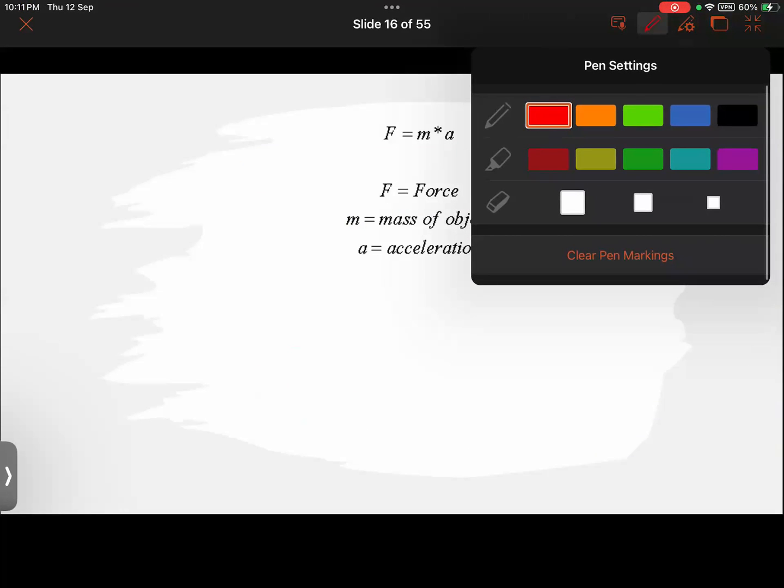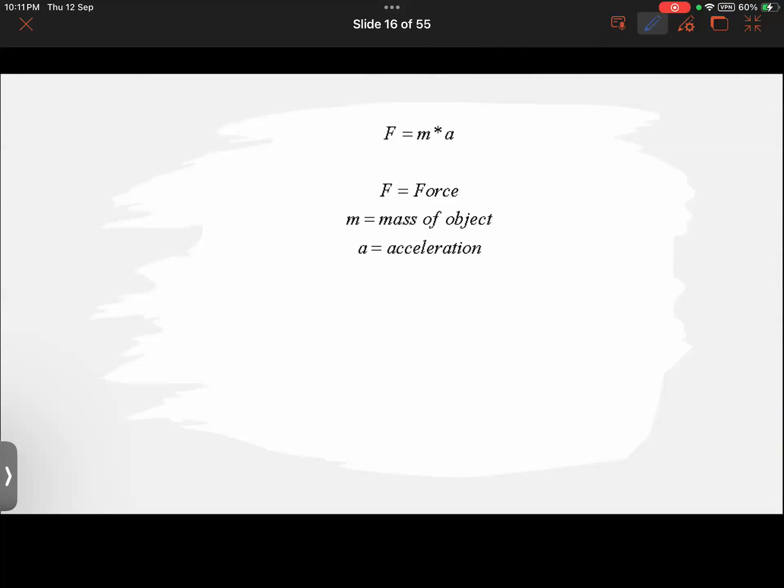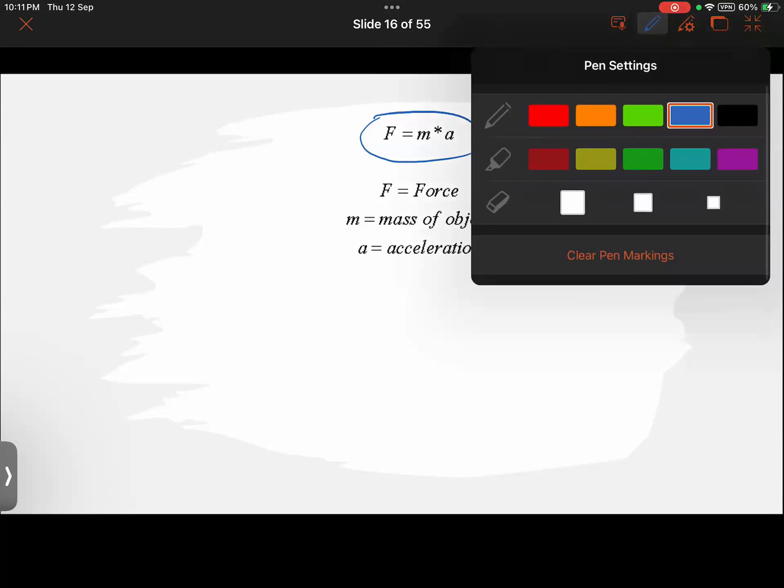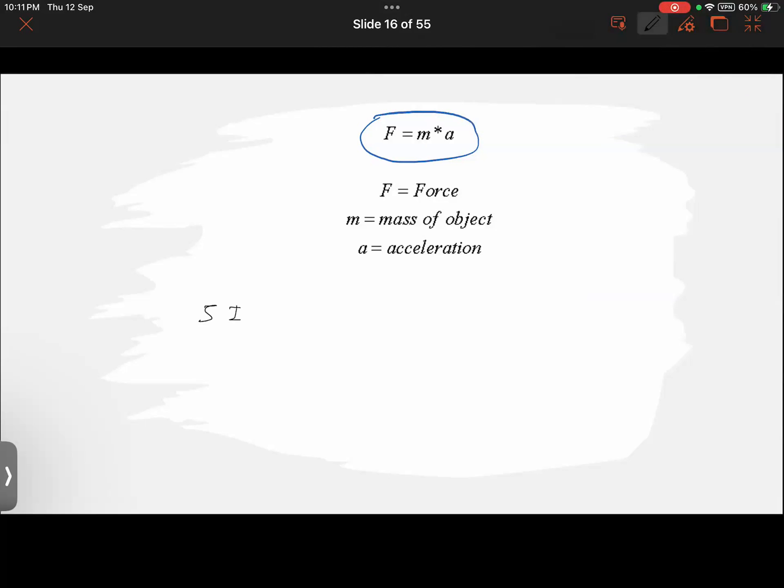Now, furthermore, in later classes we'll be learning how you can find the force if the mass and acceleration of the body are given. So you can calculate the force in this manner. Also, so far we have learned one more thing, that the SI unit of force is Newton. And in short, this is represented by the capital letter N. Getting it, guys?